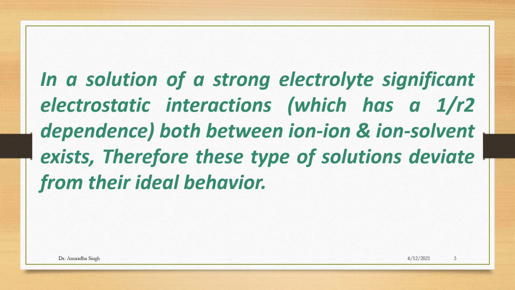In a solution of strong electrolyte, significant electrostatic interactions, both ion-ion and ion-solvent, exist. Therefore, these types of solutions deviate from ideal behavior.